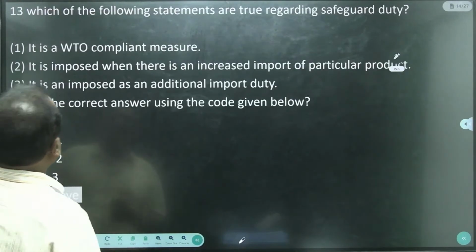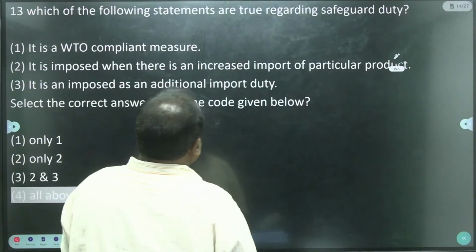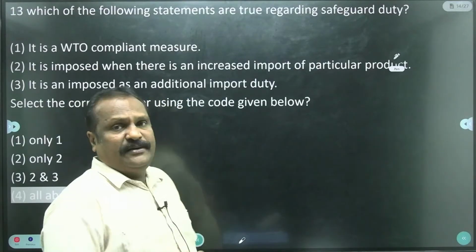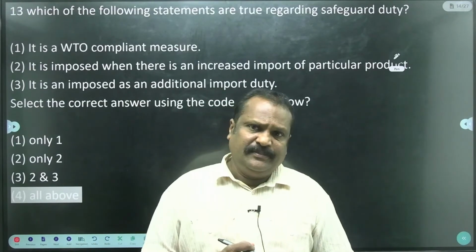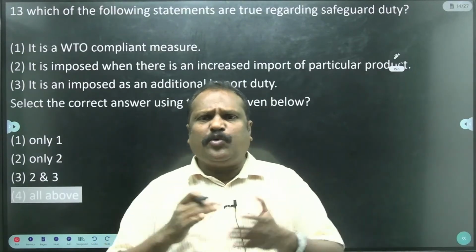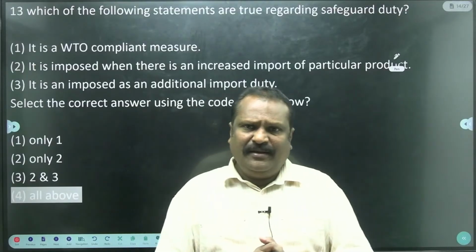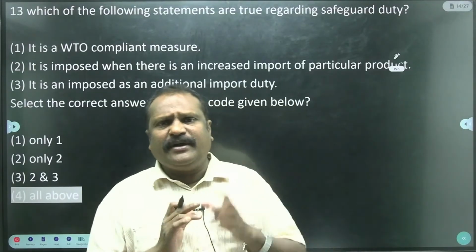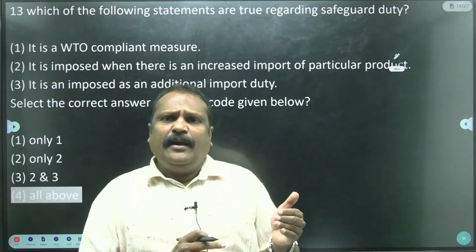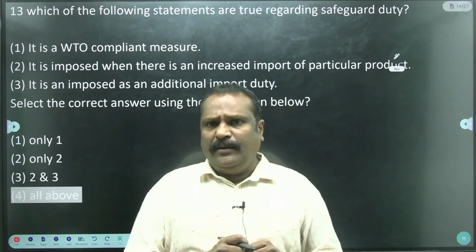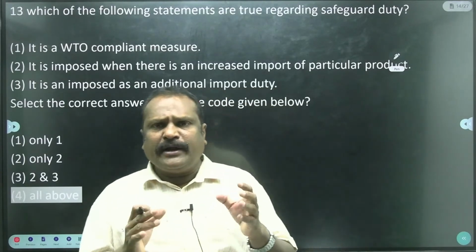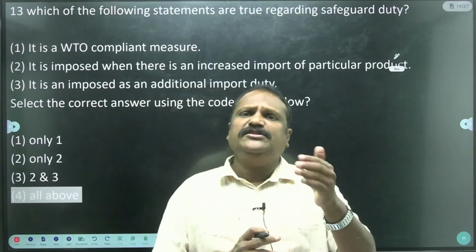Then come to another one. Which of the following statements is true regarding the safeguard duty? What is the safeguard duty? Because of large import of products from other countries, automatically a safeguard tax is levied by the government. Safeguard tax can be levied by the government in relation to the World Trade Organization, because the World Trade Organization is the international organization which controls international trade.